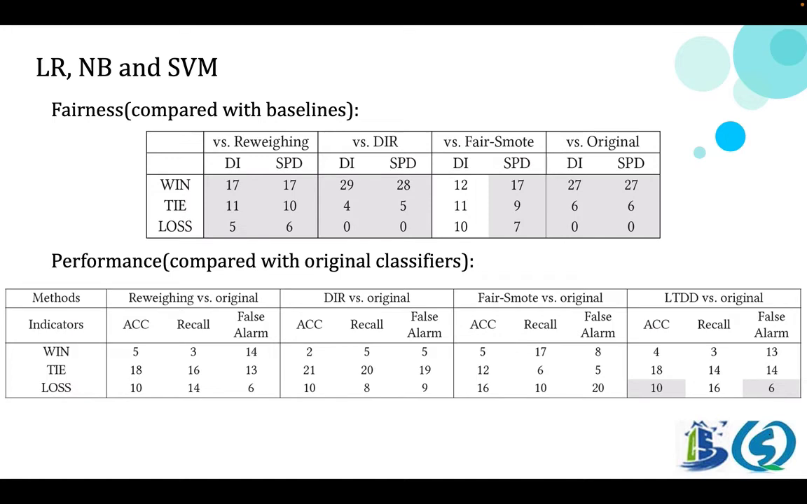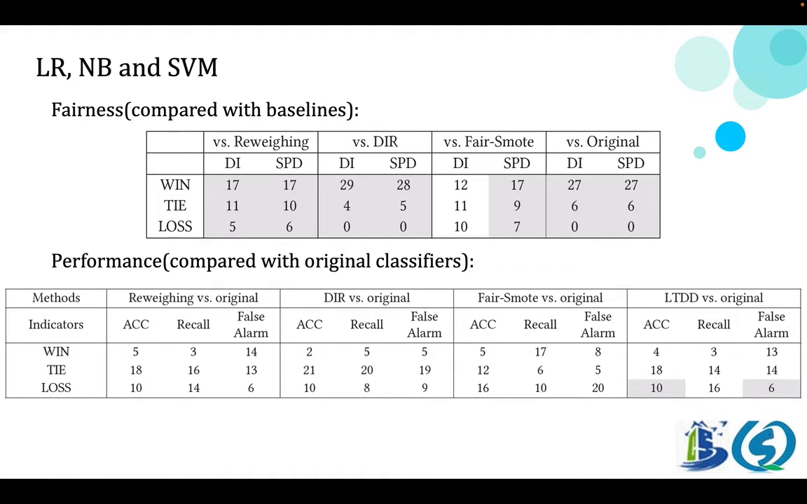When the number of wins is greater than or equal to the number of ties plus losses, we mark this column with a gray background, which means that our method is significantly better than the baseline. In 7 of 8 scenarios, our method is significantly better than baselines.